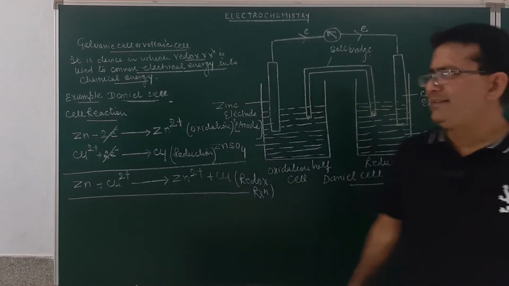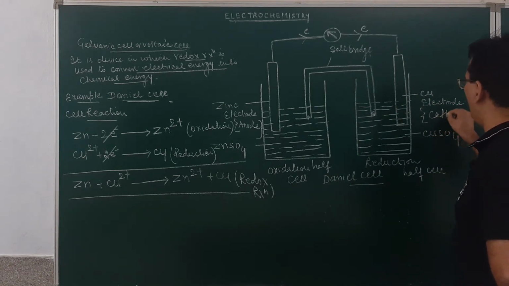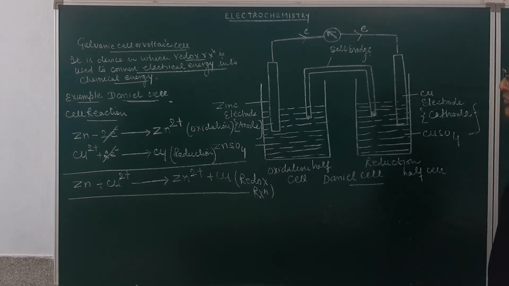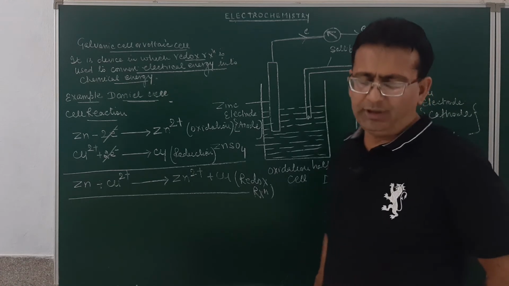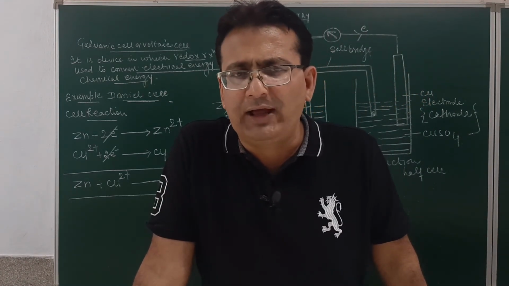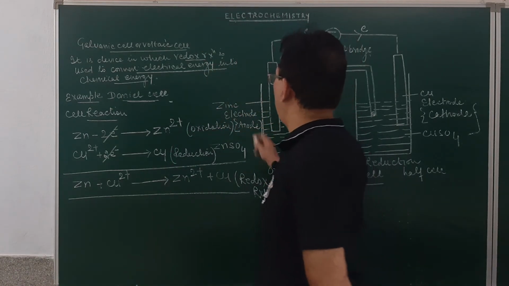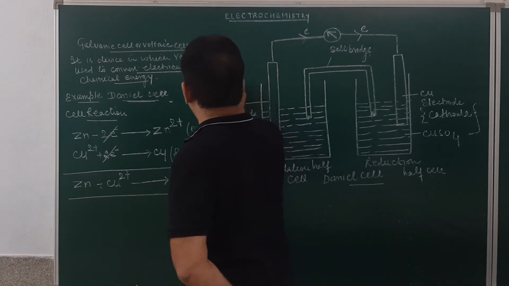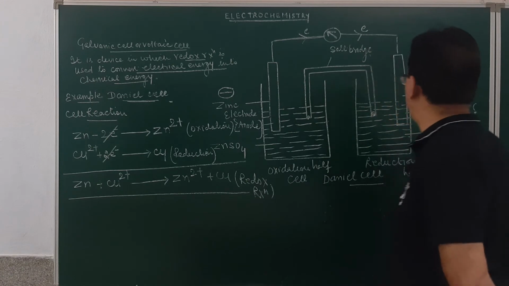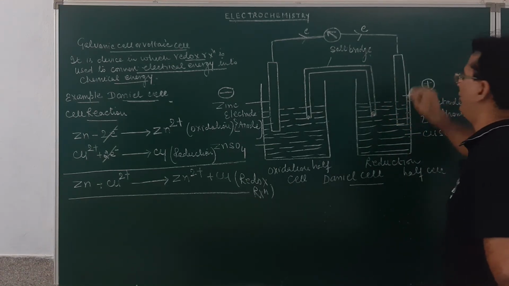Copper electrode, since it is gaining electrons, will act as a cathode, as in the normal electrolytic cell. But just see the point of difference. Zinc is the anode. In the electrolytic cell, the anode is positive. Here again the electrode is losing electrons, but as per the sign convention, the zinc electrode will be negative. Remember this: the zinc electrode will be negative and the copper electrode will be positive.